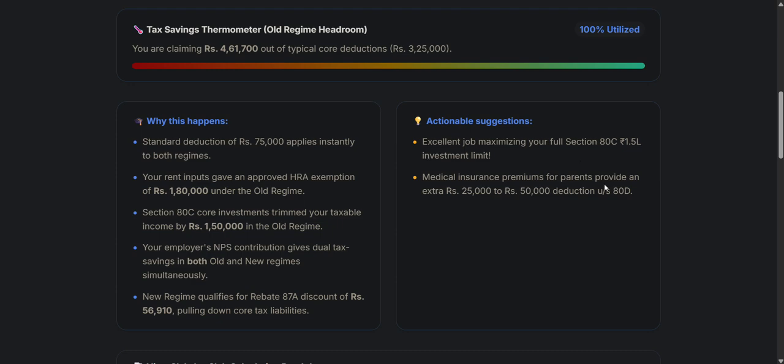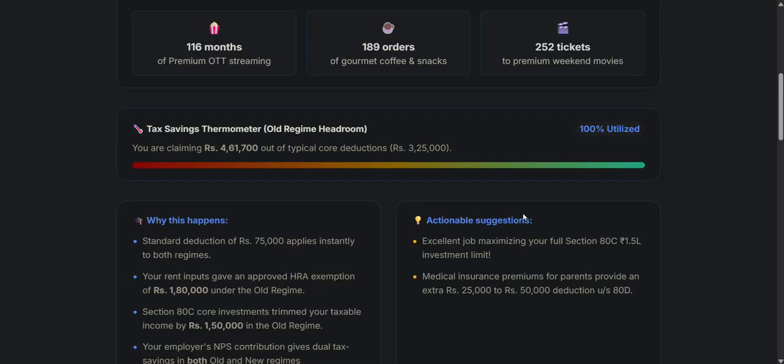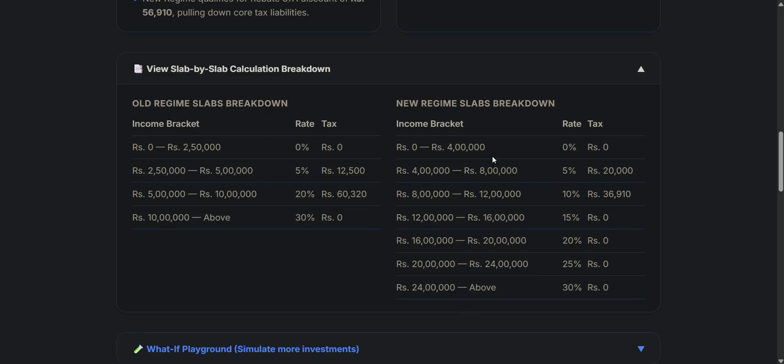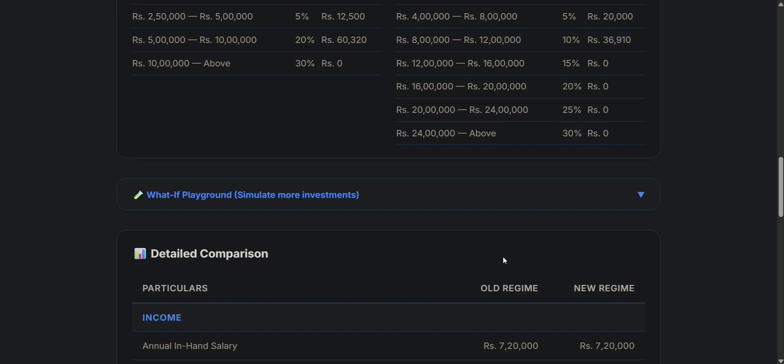It says that you have exhausted your 80C limit, which is 1.5 lakh, and medical insurance premium for parents can provide extra savings provided this person is sticking to the old regime. And this is the slab by slab tax breakdown fixed by the government, applicable for the financial year 26-27. And you have the detailed comparison here.